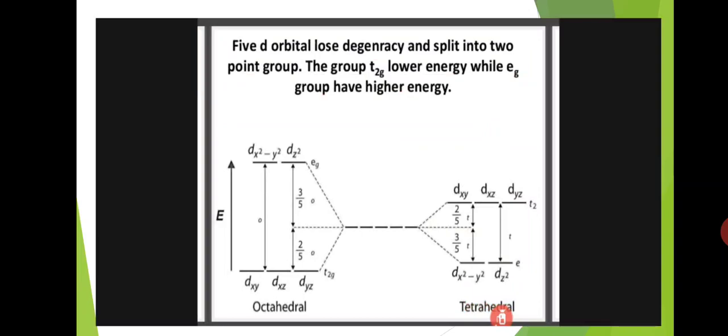And here the five degenerate d orbitals lose degeneracy and split into two groups. The T2g group has lower energy, while the Eg group has higher energy. In octahedral complexes, the Eg group, due to high electronic repulsions, enters a high energy level, and the T2g group has less electronic repulsions and enters a low energy level.